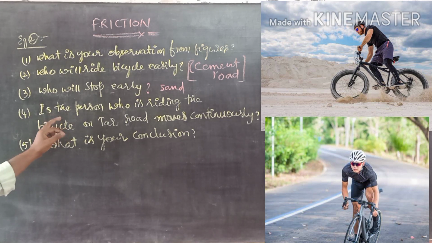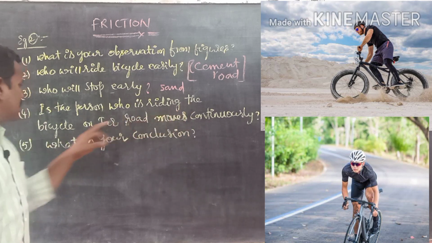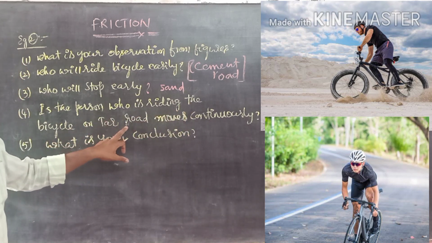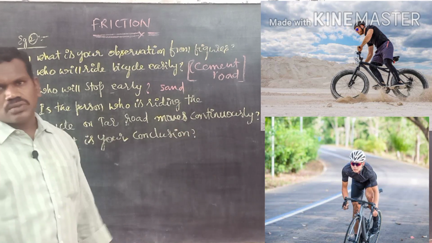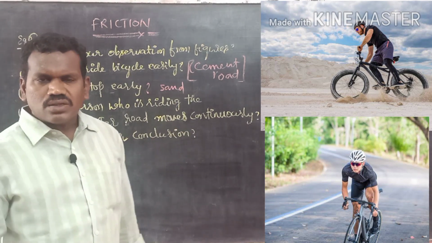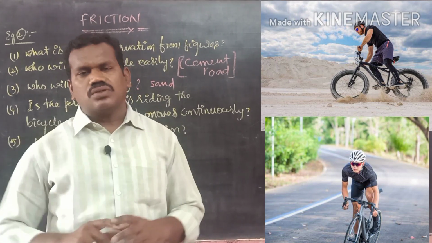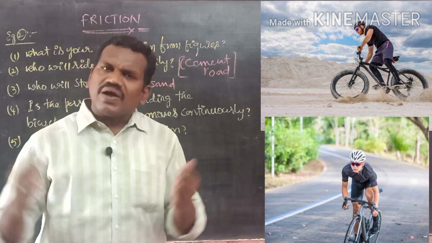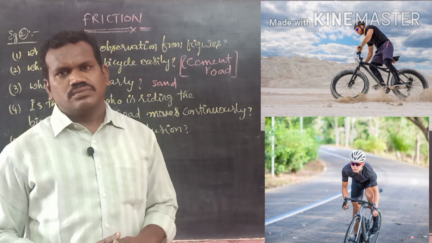Come to the fourth question. Does the person who is riding the bicycle on the tar road move continuously? No. Though the person riding on the tar road or cement road will also stop after a certain time whenever he stops pedaling.